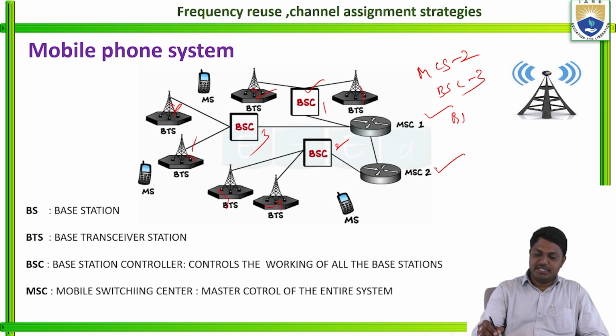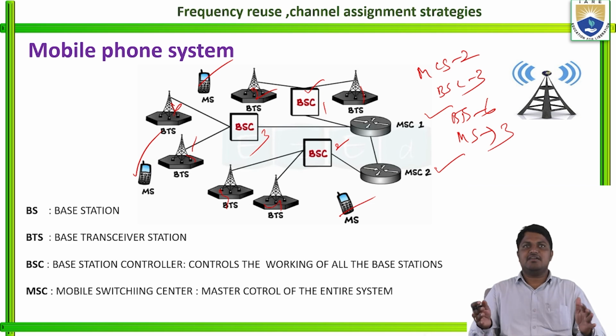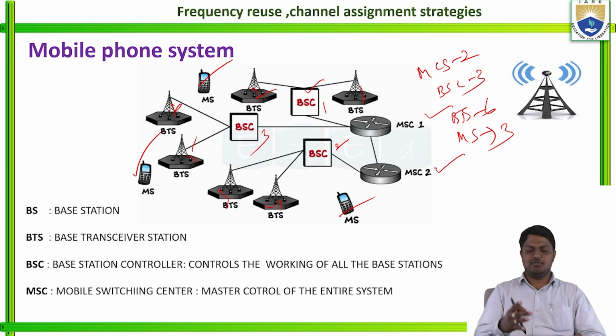So here the BTSs are 6 in total, and the mobile stations are 1, 2, 3. So this is the structure of the mobile phone system, connected with the data interfacing between the mobile station and the base station and the mobile station.